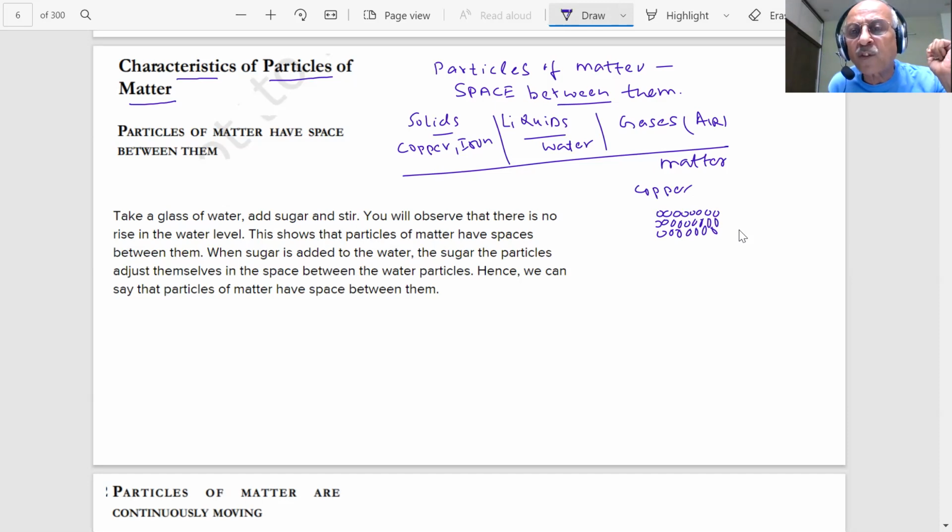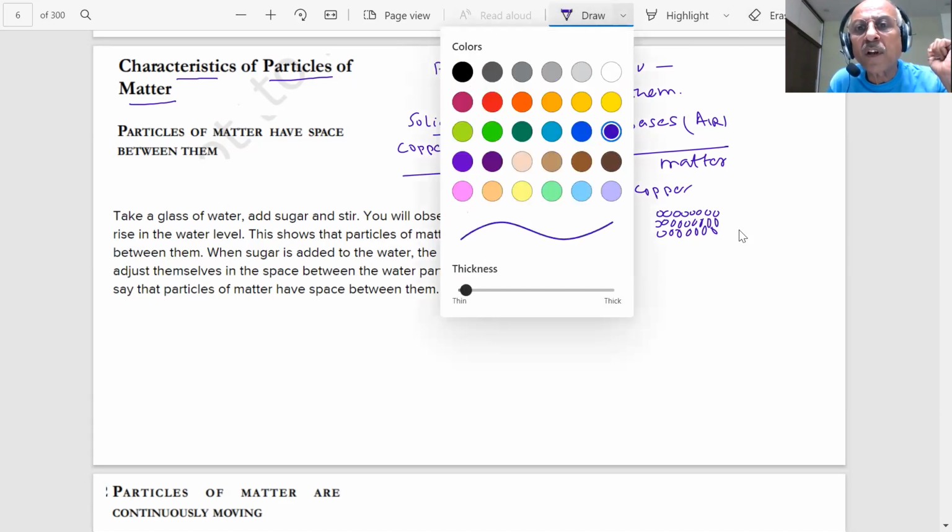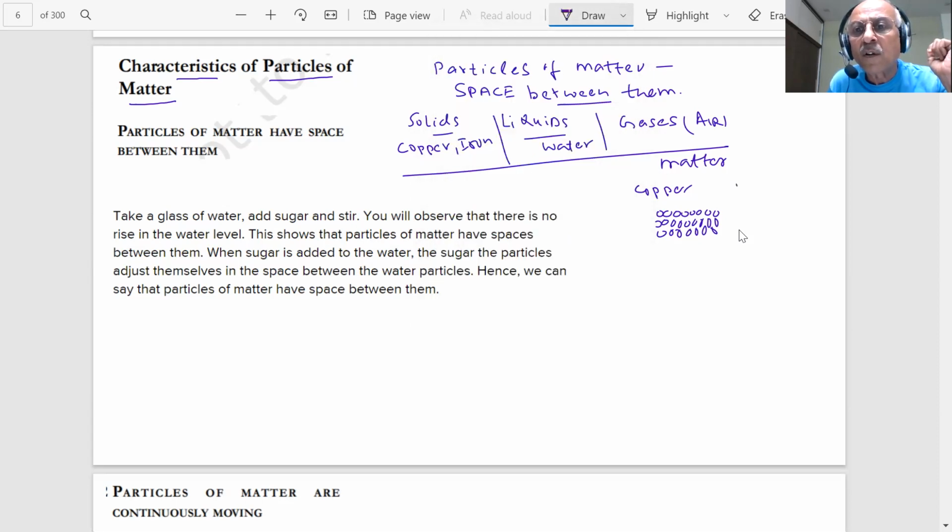But what we are saying, there are spaces in between them. There are, student, empty spaces between them. In a solid, you will see the space is very less, but in a liquid, you will see more spaces. Here you have liquid, student.